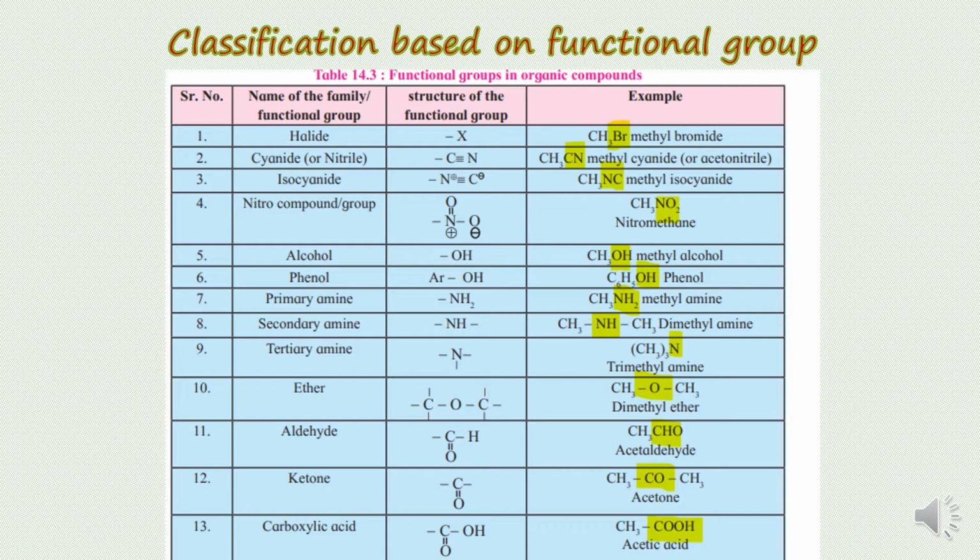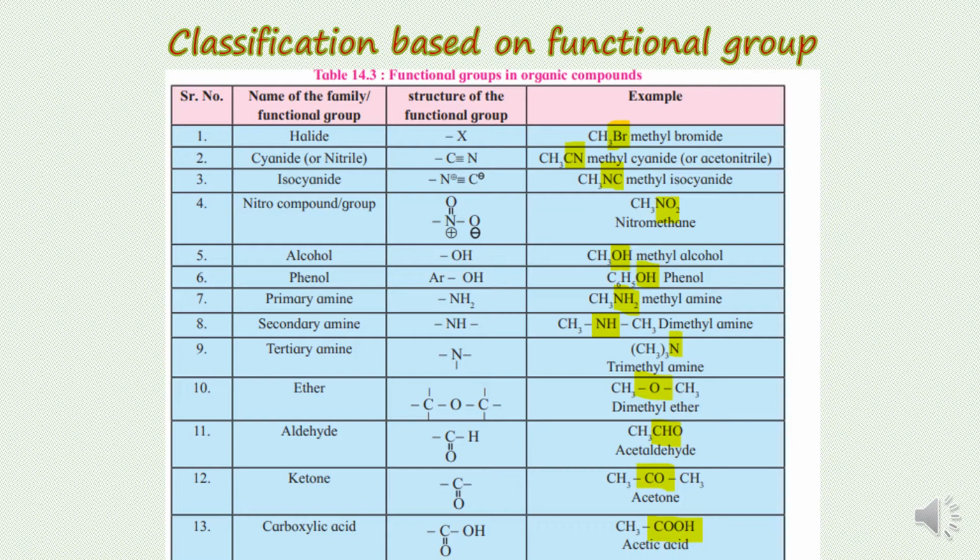Children, the other atom or group of atoms, we can call them the functional group. Or I can say a functional group may be defined as an atom or a group of atoms present in a molecule which largely determines its chemical properties. I repeat, children, a functional group may be defined as an atom or a group of atoms present in a molecule which largely determines its chemical properties.